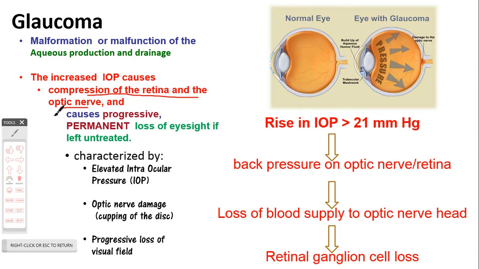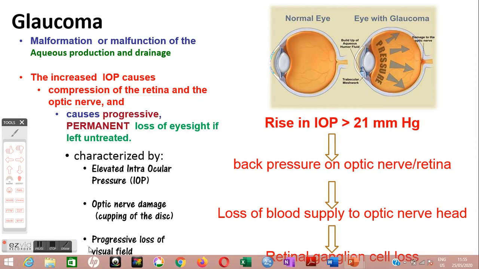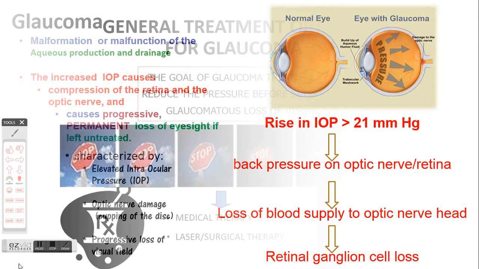So overall, glaucoma is actually characterized by three characteristic features. The first is the increased intraocular pressure. The second is the increased intraocular pressure leading to optic nerve damage and cupping of the disc, and ultimately leading to progressive permanent loss of eyesight if it is not treated at the right time.